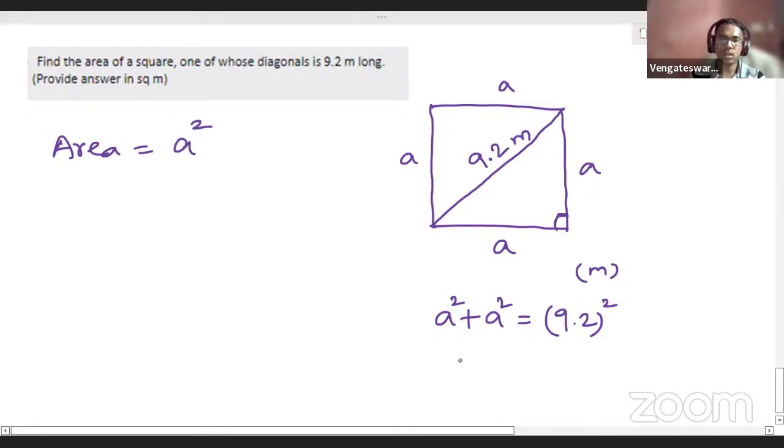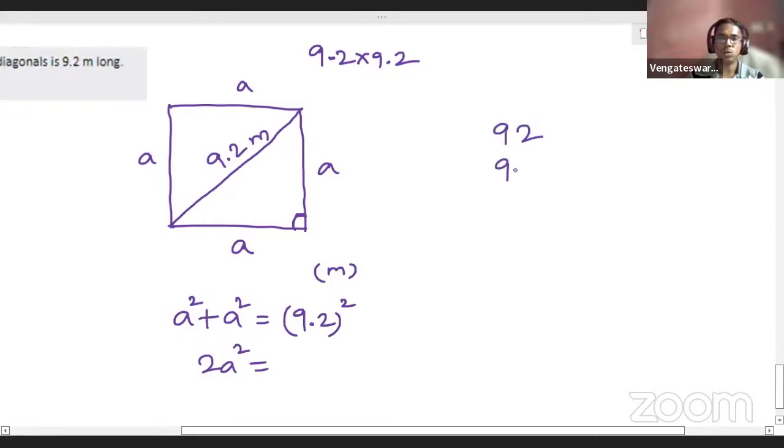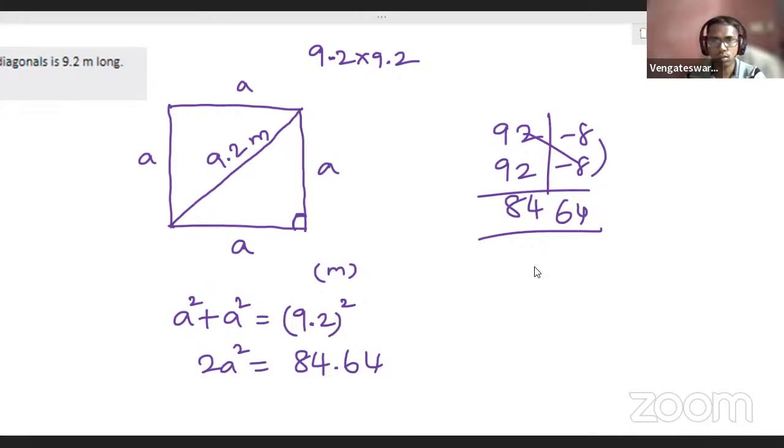A square plus A square equal to 9.2 square, and that means I will get 2A square equal to 9.2 square. Any idea what is 9.2 square? 9.2 square means you can multiply 9.2 into 9.2. I don't think this will be very hard for you to do. So if you want, I will multiply. 92 minus 8 is 84, and 8 8s are 64. It will be 84.64. Are you getting this?